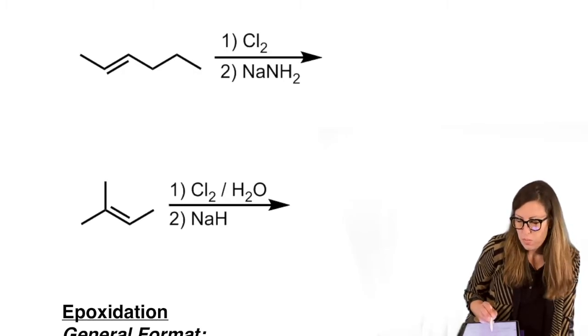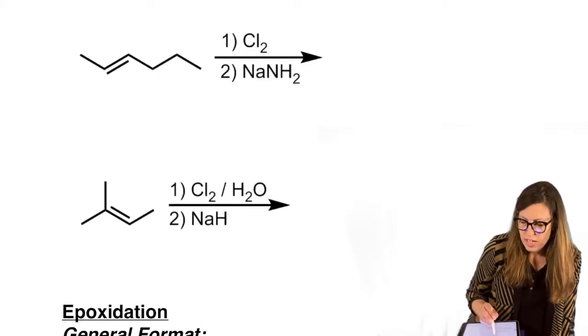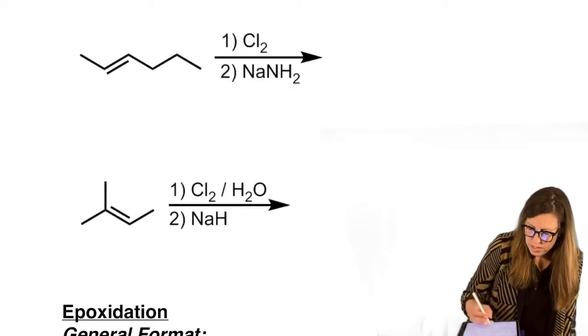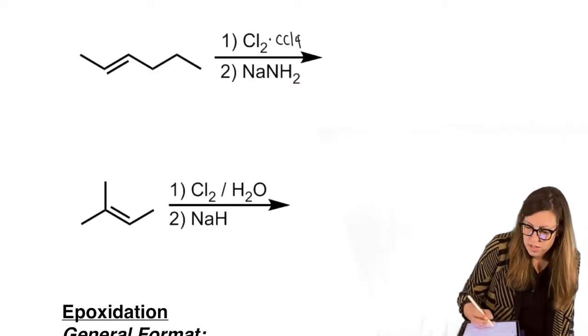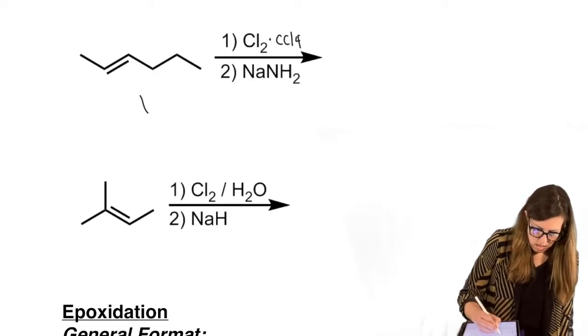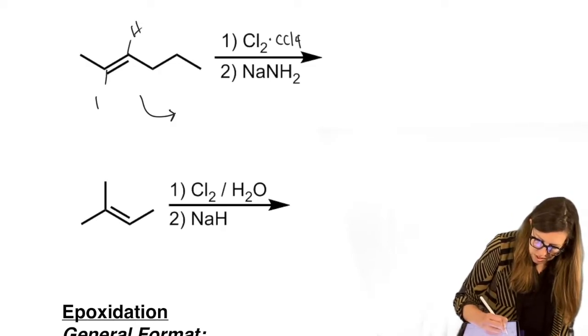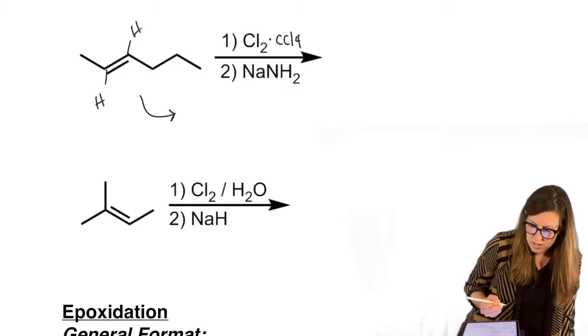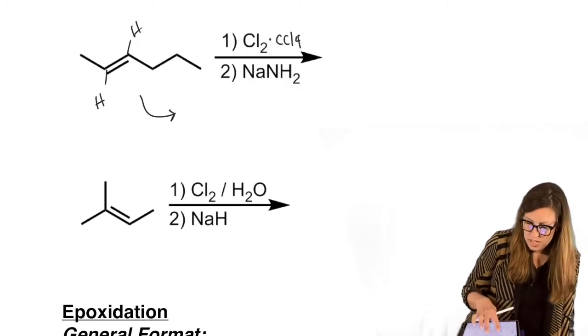If you say, what if my one step had two steps, like the oxymercuration, demercuration, then you call those A and B in a multi-step synthesis. So over the arrow, we have two separate steps that are two different reactions. If you don't recognize this, you might recognize it if we had our solvent, CCl4, right? So this is to make the dihalide. So I'm going to draw on my H's so I can remember what that's going to look like. And then I'm going to draw my dihalide.